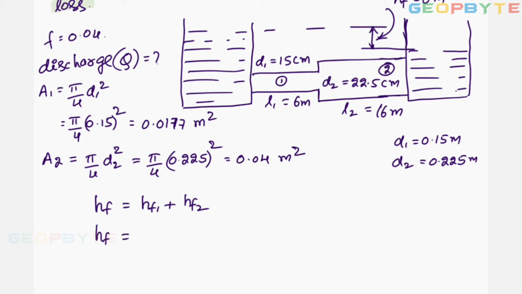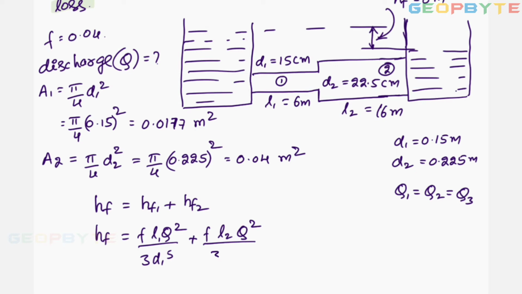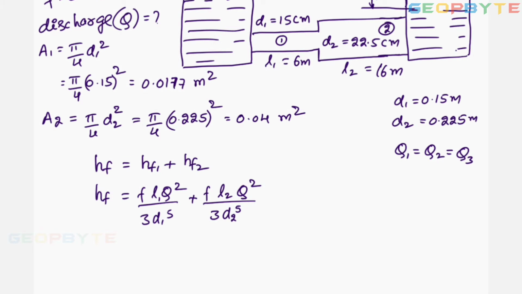HF equal to HF1, which is F L1 Q square by 3 D1 power 5. Remember, the pipes are arranged in series, Q1 equal to Q2 equal to Q. Discharge remains constant. Plus head loss due to friction in the second pipe, F into L2 into Q square by 3 D2 to the power of 5. Here HF is given as 6. F is constant in both pipes, 0.04.